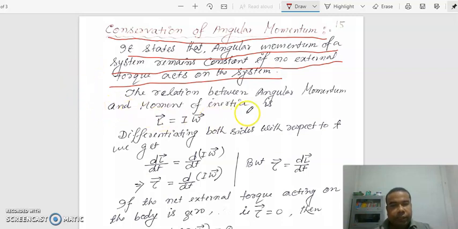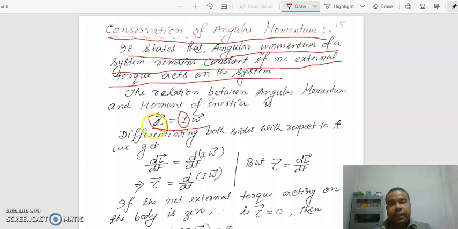The relation between angular momentum and moment of inertia is L equal to I omega. What is L? L is angular momentum. What is I? I is the moment of inertia. You have to understand clearly the two terms. One is L, angular momentum, another is I, moment of inertia.